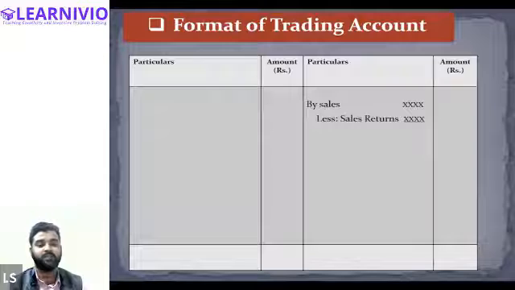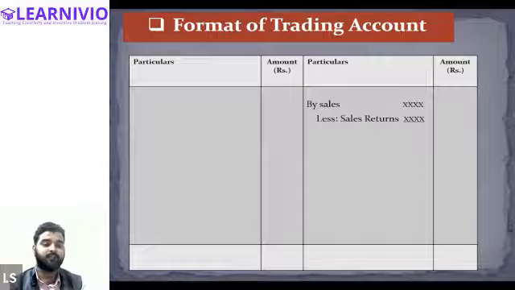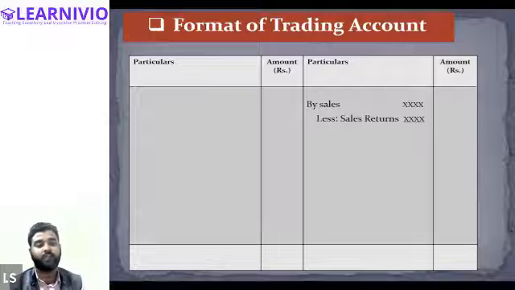Let's say I'm selling goods of rupees 5 lakh, but the customer has returned goods of rupees 70,000. So out of 5 lakh, goods returned is 70,000. So I will reduce 70,000 from 5 lakh and write down 4,30,000 in the final column of the trading account. Is that clear, everyone?